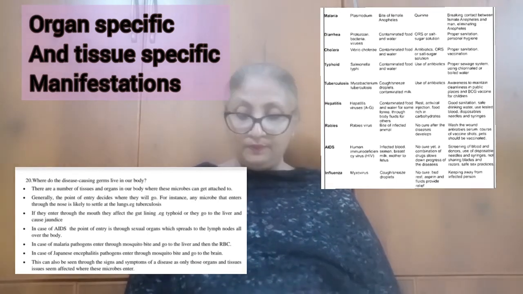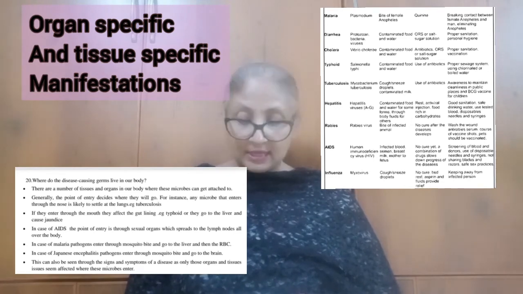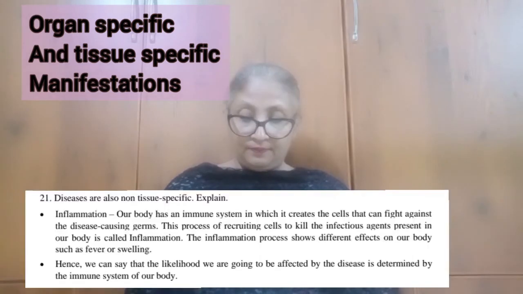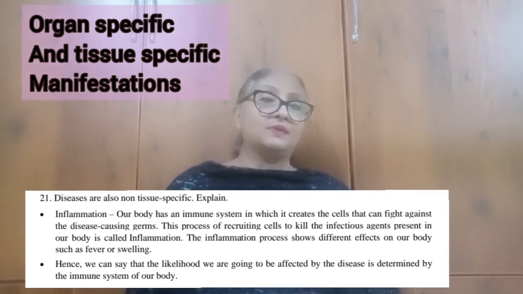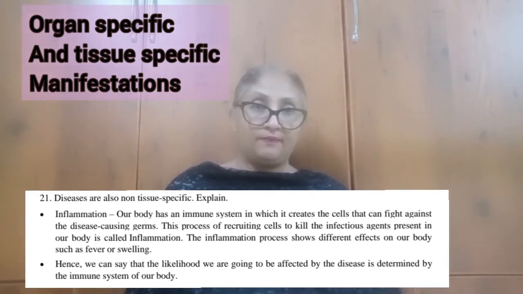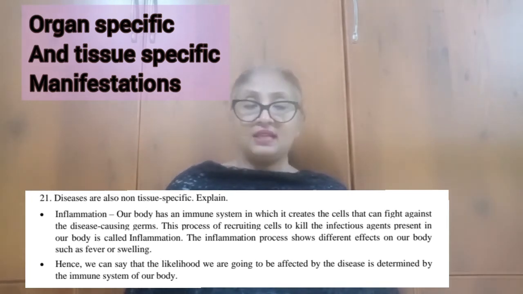In addition to these tissue-specific effects of infectious diseases, an active immune system recruits many cells to the affected area so that it can kill the disease-causing microbes. This recruitment process is known as inflammation. As a part of this process, there are some local effects such as swelling, pain, and general effects such as fever.